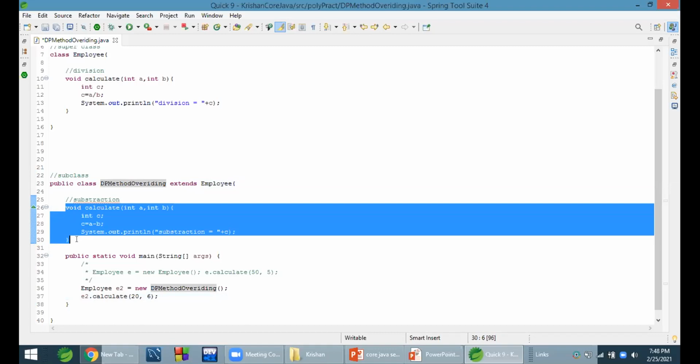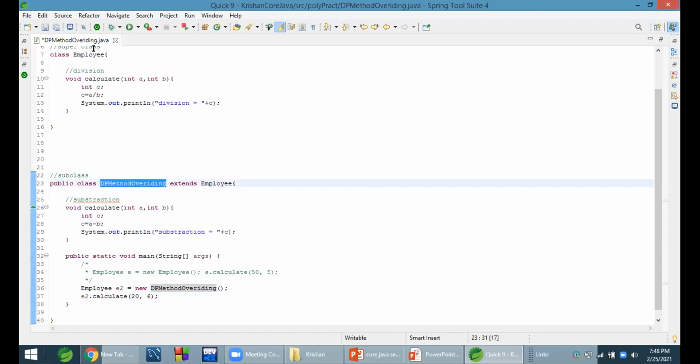But it will extend all the characteristics of the superclass. It has all properties of the superclass, but it will not call them because we are assigning the subclass object to the superclass reference variable. If we want, we can call.